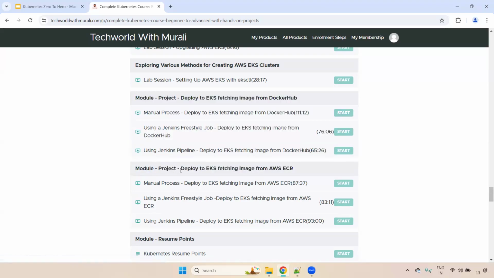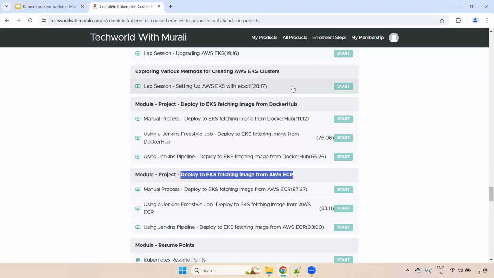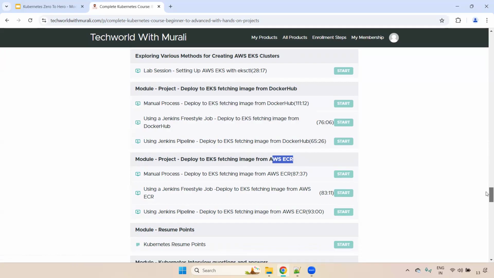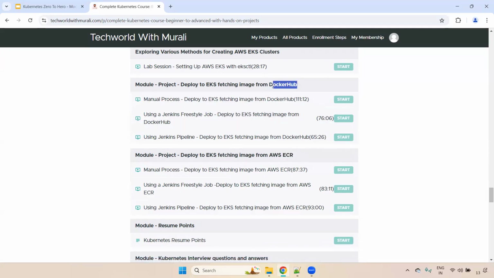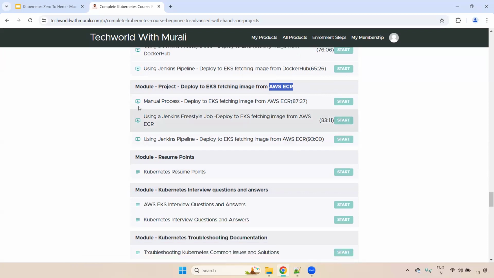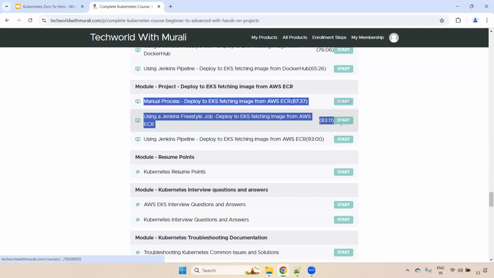And here we can see deploy to EKS fetching the image from ECR. Earlier we fetched the image from Docker Hub, and I have also showcased AWS ECR. The reason is that I have showcased two different ways: some organizations push the Docker image to Docker Hub, and some organizations push the Docker image to AWS ECR. This one also I have showcased in three different ways: manual process, Jenkins freestyle job, and Jenkins pipeline.